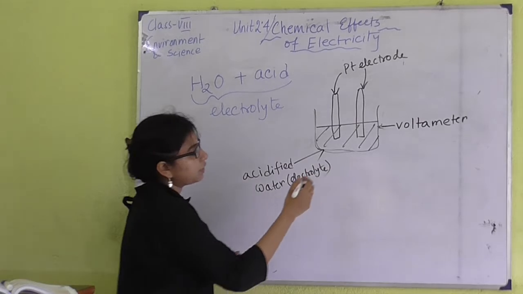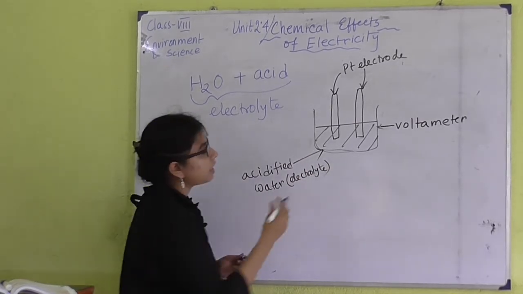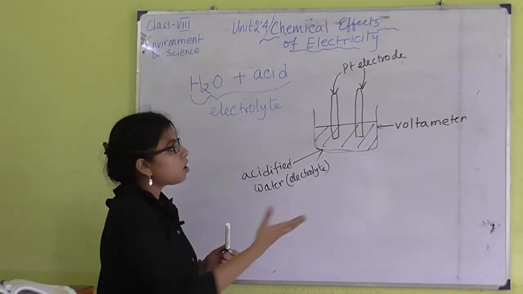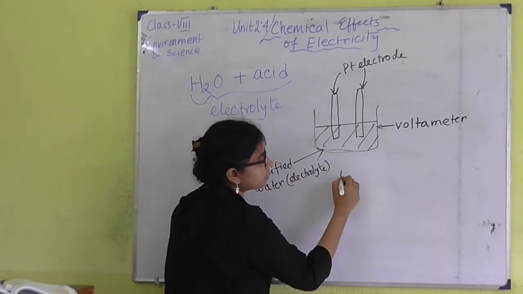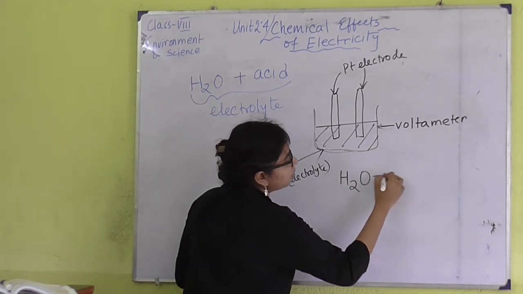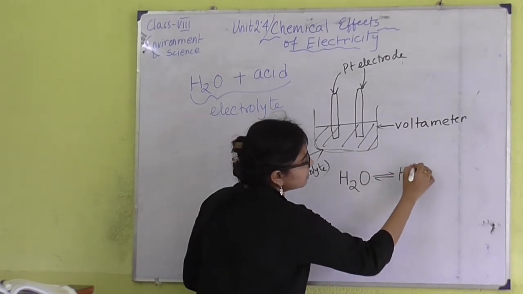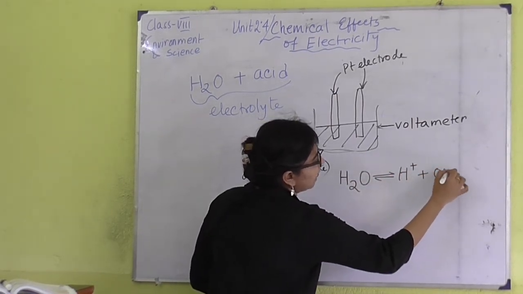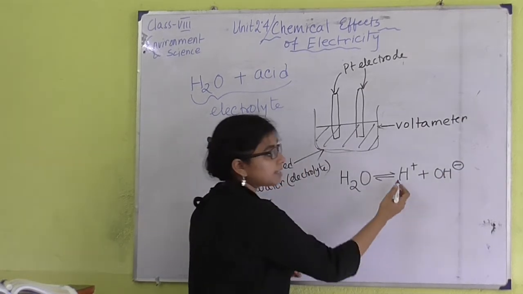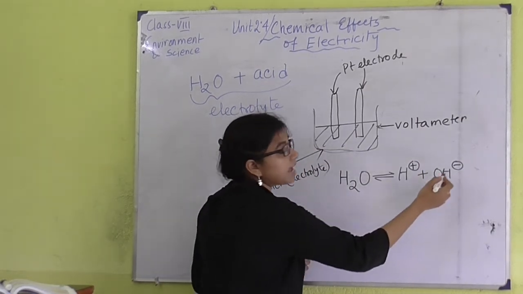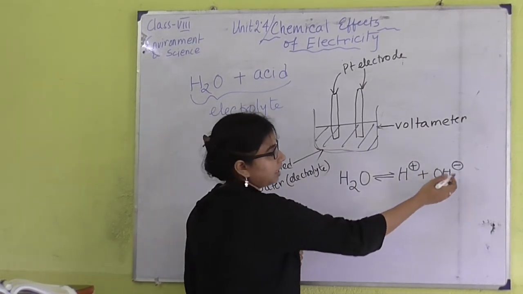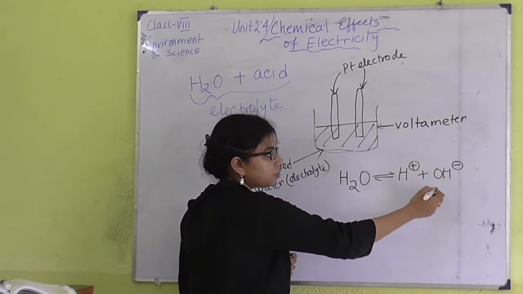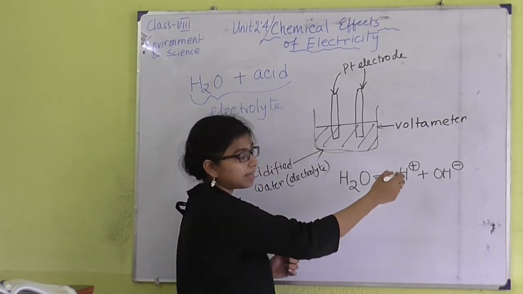All the water molecules will dissociate. In the presence of electricity all the water molecules will dissociate to form H plus and OH minus ions. This is the hydrogen ion, H plus cation, and this is the hydroxyl anion, with negative charge.